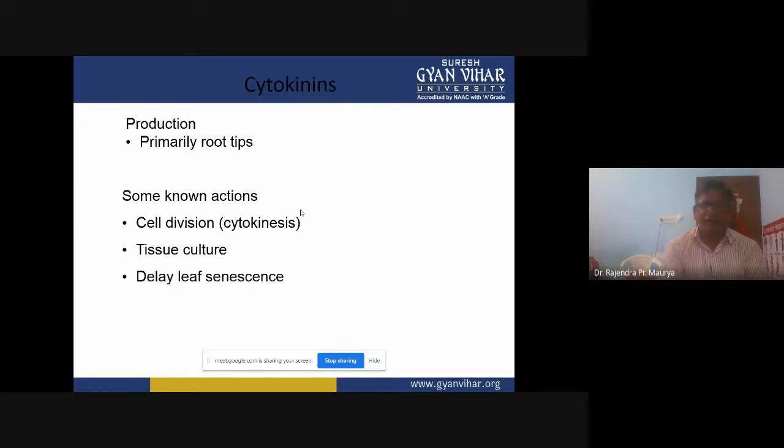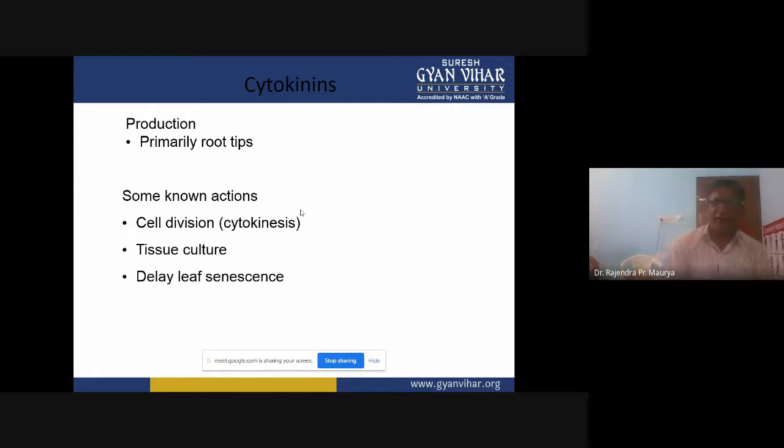Then, delaying leaf senescence. If any plant is showing senescence, by spraying cytokinins we can delay leaf senescence in the plants. Another very important function is inducing flowering in plants.